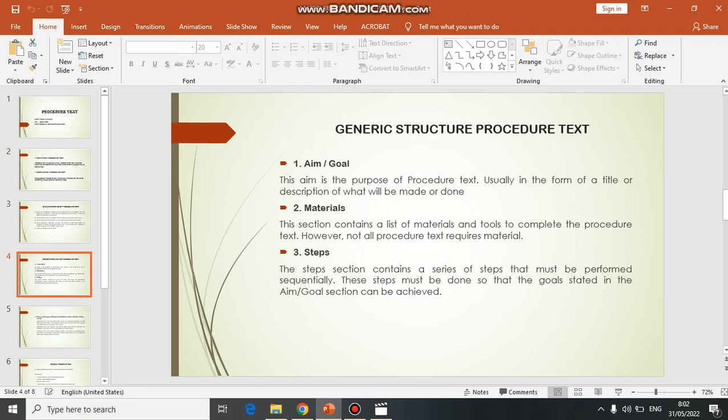However, not all procedure text requires materials. 3. Steps. The steps section contains a series of steps that must be performed sequentially. These steps must be done so that the goal stated in the aim or goal section can be achieved.